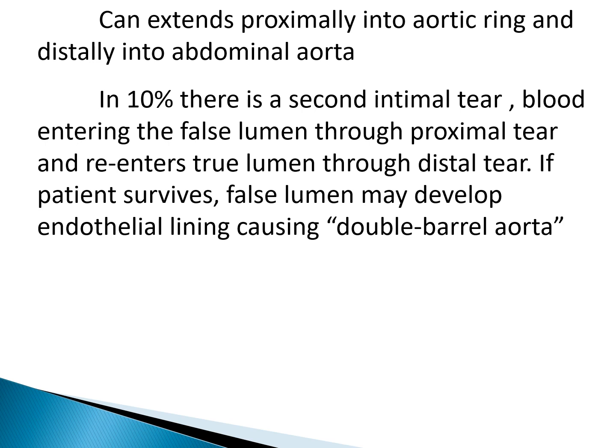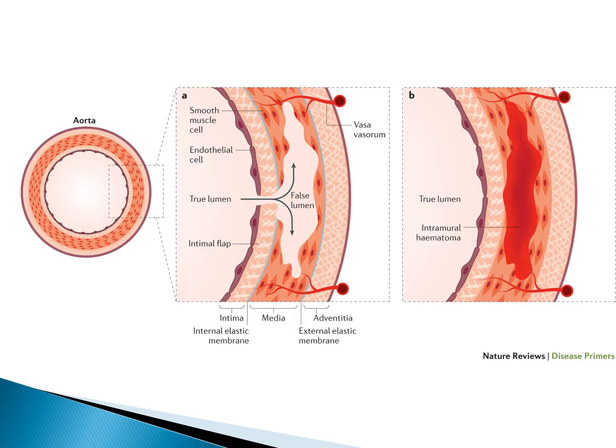Now, if these patients survive, this false lumen may develop an endothelial lining, which may lead to formation of a double-barrel aorta, because now we would have two lumens lined by endothelium. We've already seen this picture.